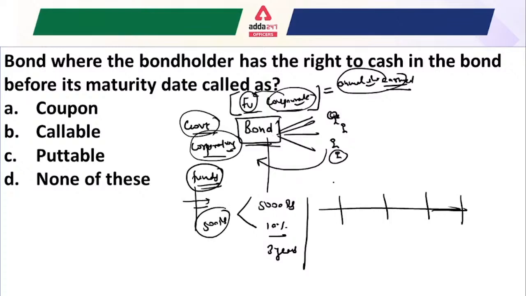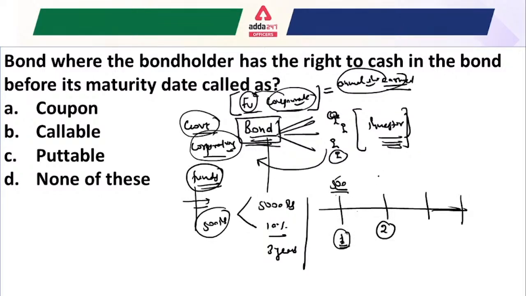That means for every year the investor, because they are investing money into the bond, gets the interest as well as the principal at the maturity date. For the first year, 500 is received by the investor.